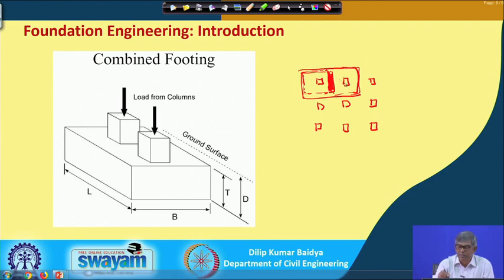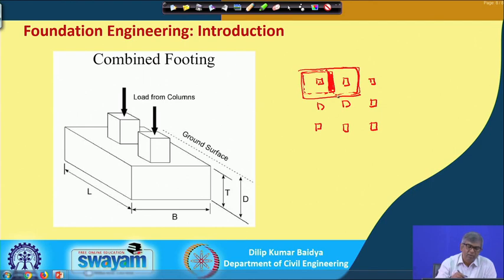Combined footing means, suppose this footing and this footing, together I will put a common foundation. The reason is mainly that if the excavation is too much for individual footings, then I can excavate together, finally construct a single footing, and then the two columns can be started from that footing. This is also called combined footing, because when two or more footings have a common foundation, that is called combined footing.